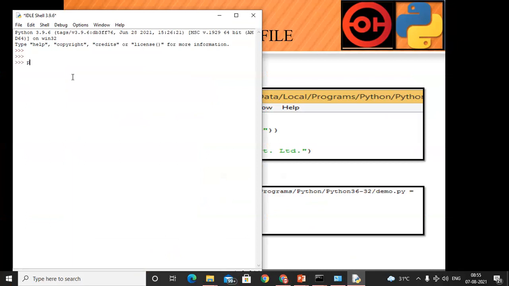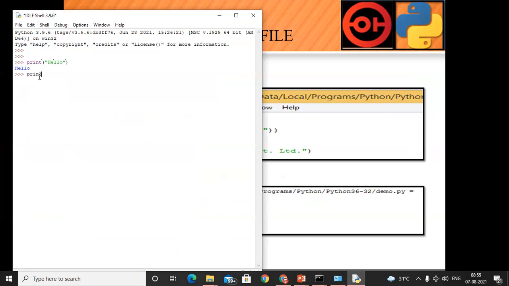For example, see, here I am printing: print in round brackets, hello. I want to print hello, and once it is performed, it is executed. But if I want to write something after it, I have to write print again.